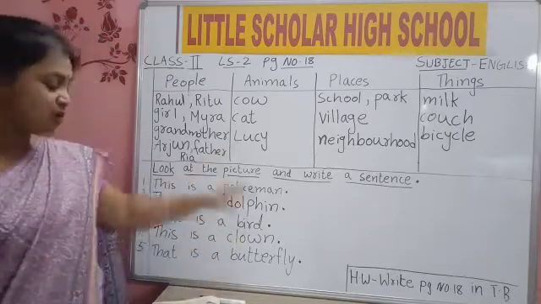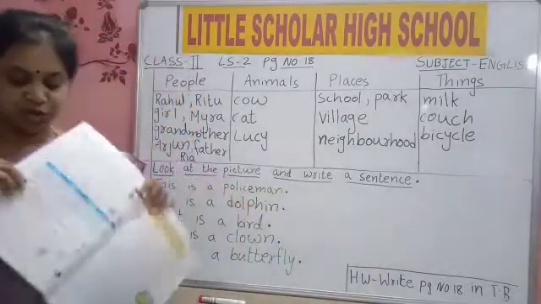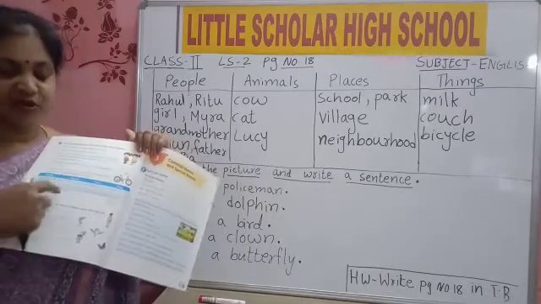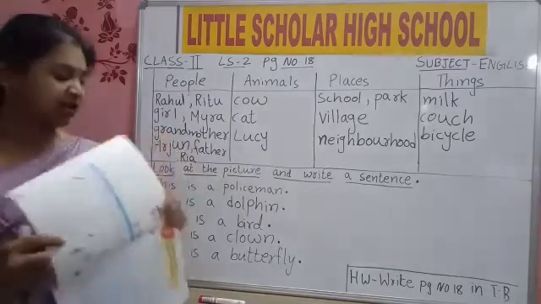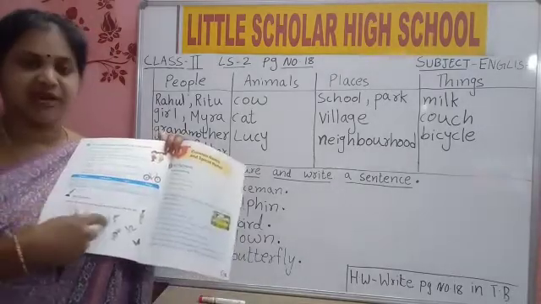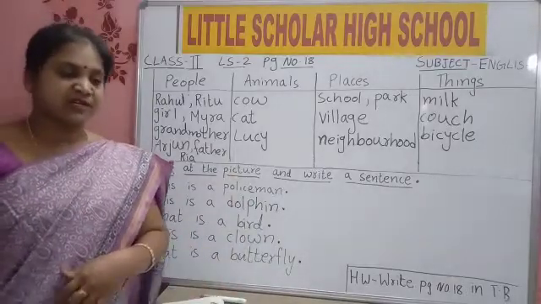Today's homework is this, all you should write in your textbook. Write page number 18 in the textbook. Your homework is writing under column headings and also this. Complete your page number 18 very neatly. Your handwriting should be very neat. Touch the line, write on the lines only. Do it very neatly in your textbook, children.